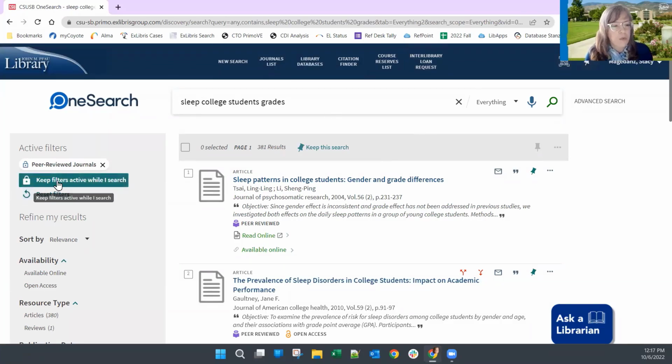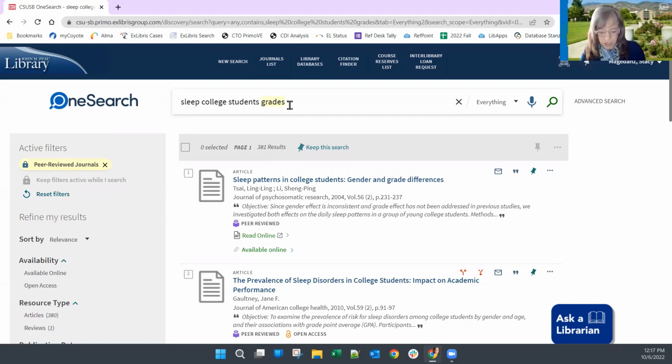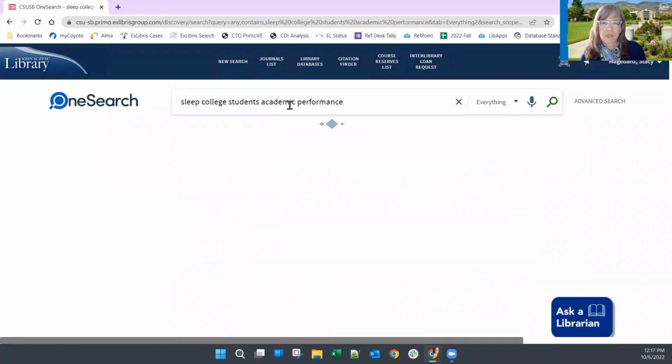So if I want to keep this filter on while I am changing up my keywords, I need to click that little lock symbol. Now it has locked that filter for peer-reviewed journals in place until I remove it. All right, so I'm going to come up here and change grades to academic performance. Let's see how that works out.